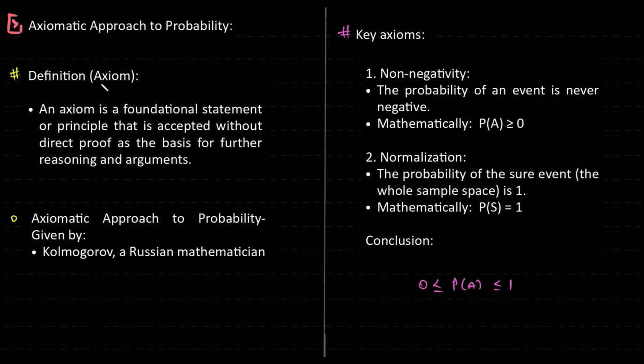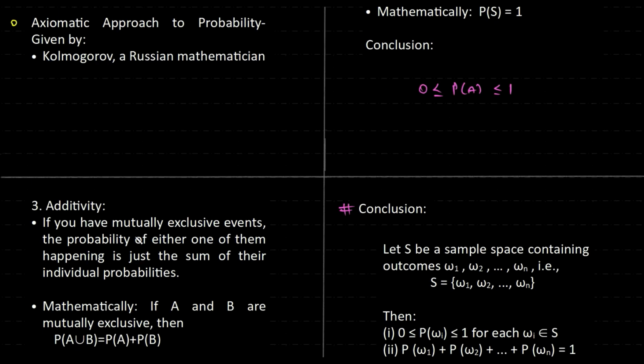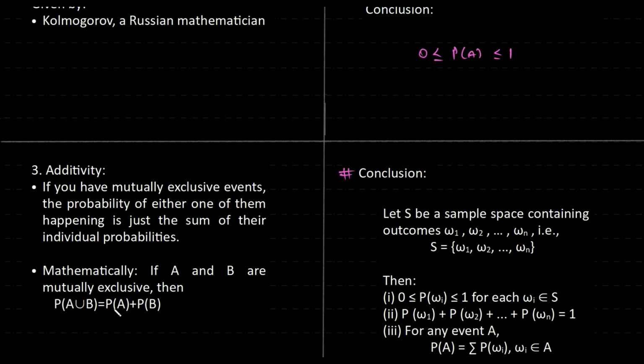So what is it that we are learning? Axioms. Axioms are the foundation on which we build the other proofs. The statements or principles which we just accept without actually mathematically proving them. Right? So the three key axioms are that probability has to lie between 0 and 1, and the probability of the union of two mutually exclusive events is probability of A plus probability of B.